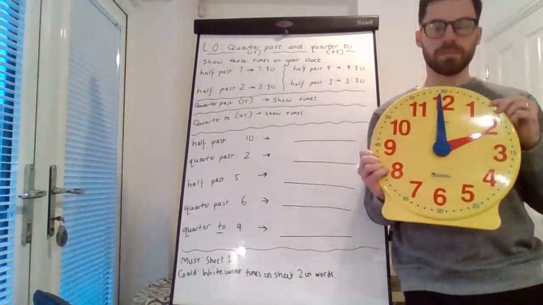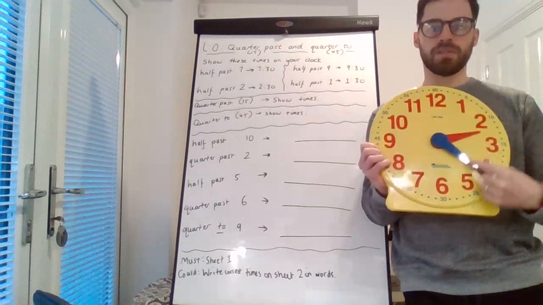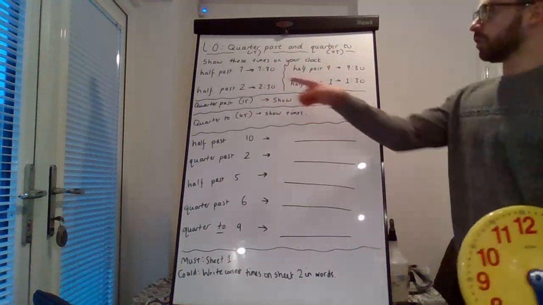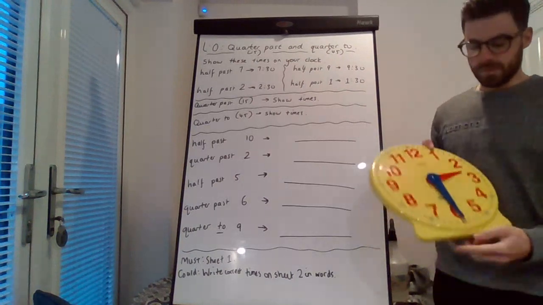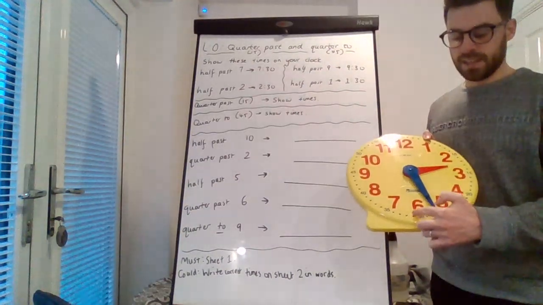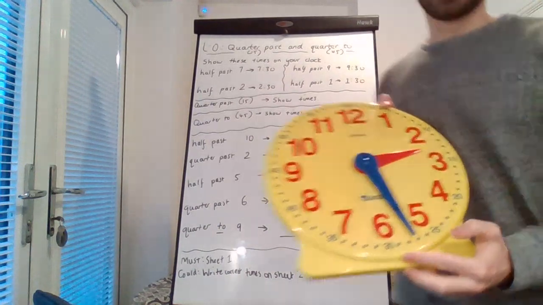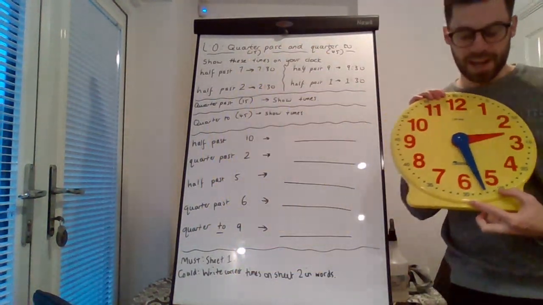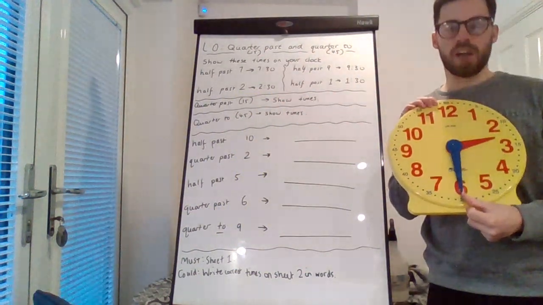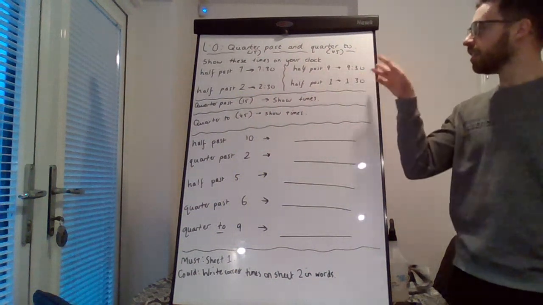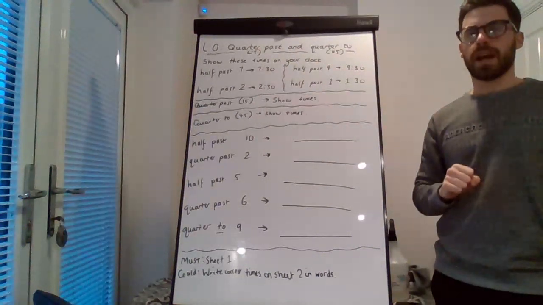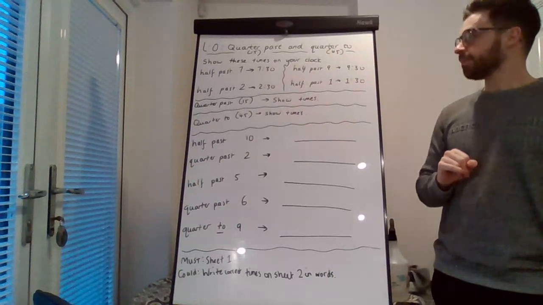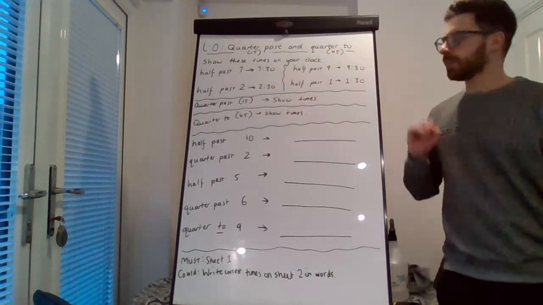This was 2 o'clock. We've gone halfway round the clock again. So we're at 2:30. Remember, we have the minute at the bottom as well. It tells you what minute it is. There are 60 minutes in an hour, and we are halfway through an hour, so we are 30 minutes past, half past. It's important we can learn the time in both of these ways, in words and also the digital time in numbers. That's one of the tricky things about time.